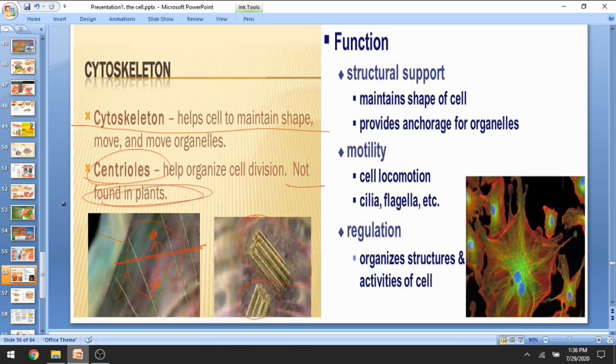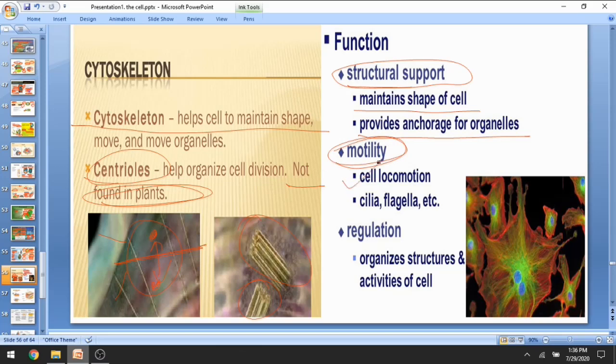You have to remember this, students, centrioles are not present in plants. So what is the function of the cytoskeleton? They give structural support by maintaining the shape of the cell, and they provide anchorage for organelles. The second main function is mobility, movement from one place to another, helping in cell locomotion.